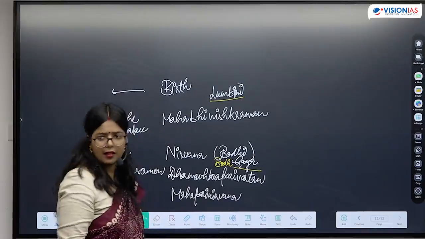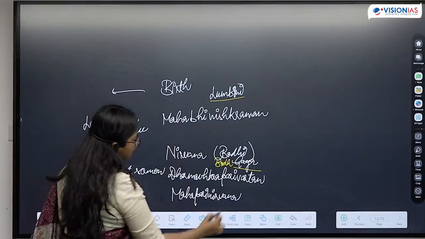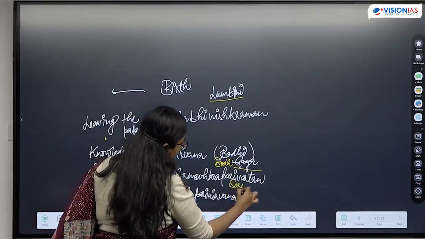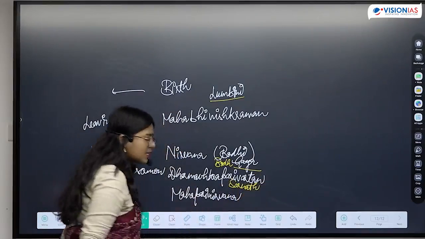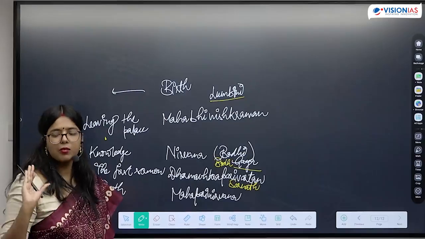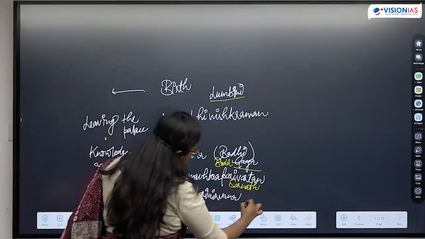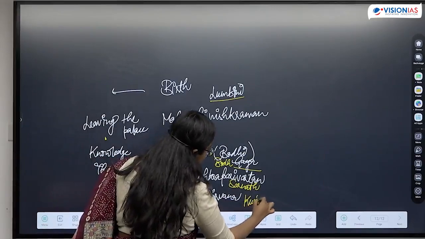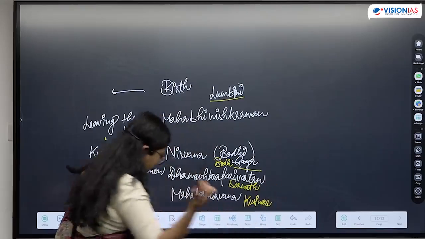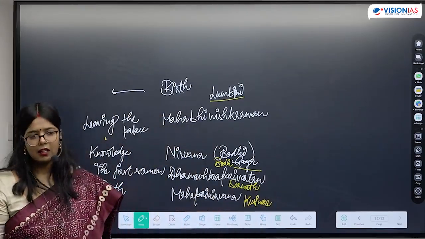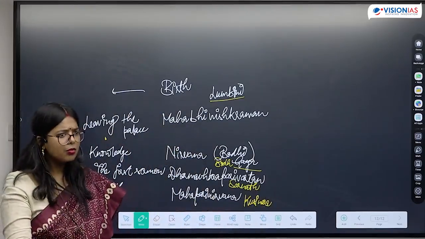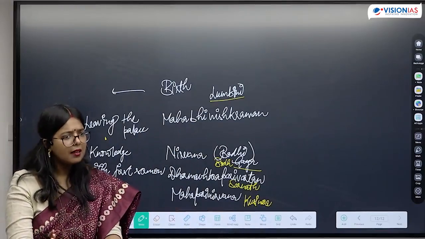When we talk about Dhamma Chakra Parivartan, the site is Sarnath, to be specific, Mriga Vana. When we talk about Mahaparinirvan, the site is Kusinara, or as we know it today, Kushinagar. So these are the sites which are important in Buddha's life.